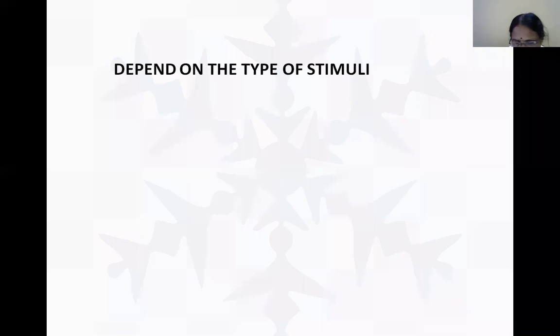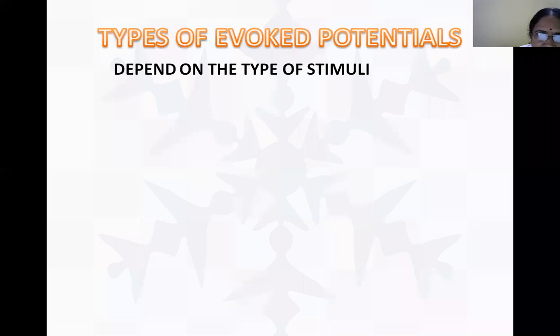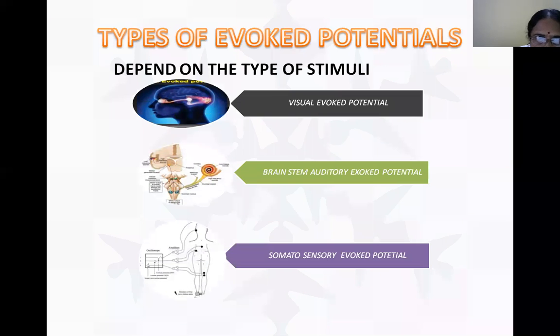Now let's see the classification depending on the type of stimuli. Types of evoked potentials: depending on the type, we classify according to mid latency period, short latency period, and so on.